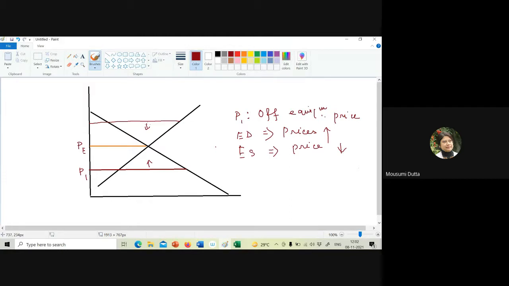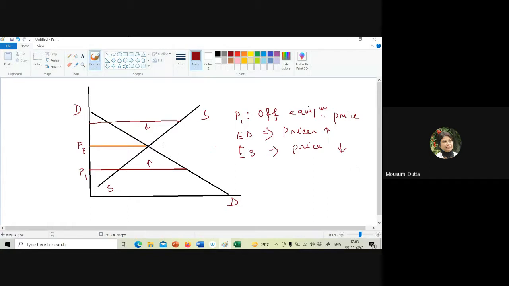Okay, so if this is the demand curve, this is the supply curve. Whenever there is an excess demand and price increases, we are moving towards the equilibrium. Whenever there is an excess supply, price is falling down and that is helping us to move towards equilibrium.